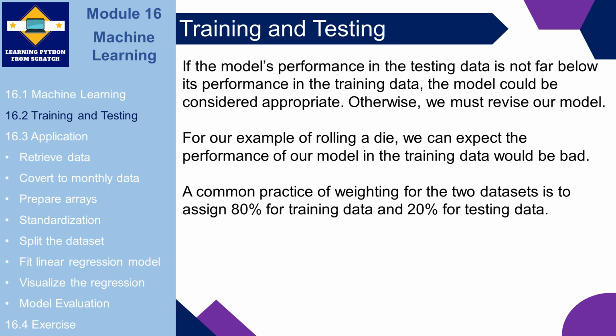Otherwise, we must revise our model. For our example of rolling a die, we can expect that the performance of our model in the testing data would be bad. A common practice of weighting the two datasets is to assign 80% of data for training data and 20% of data for testing data.